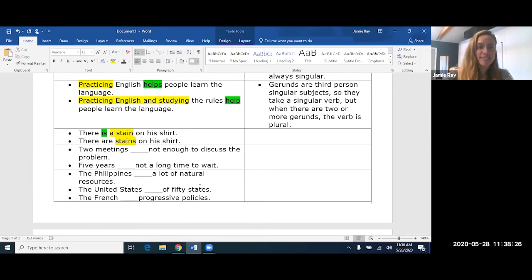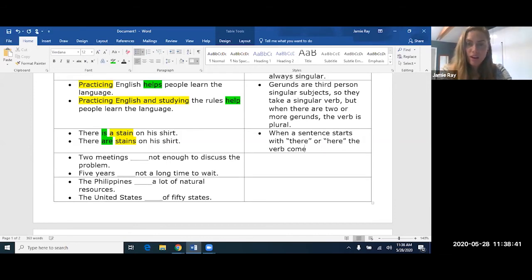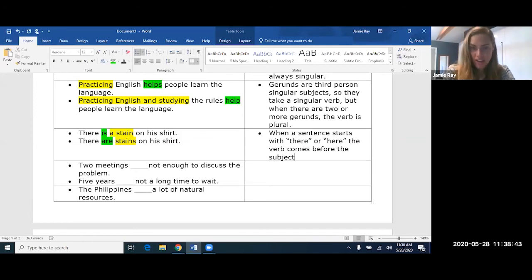There are stains on his shirt. Plural verb, plural subject. So the exception is when a sentence starts with there or here, the verb comes before the subject, okay? So we need to be careful with the subject-verb agreement. The subject is not here. The subject is not there, okay?